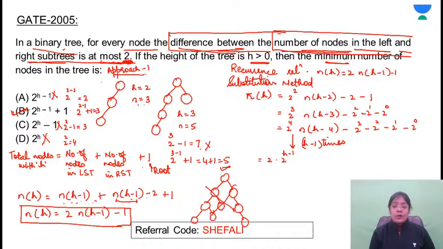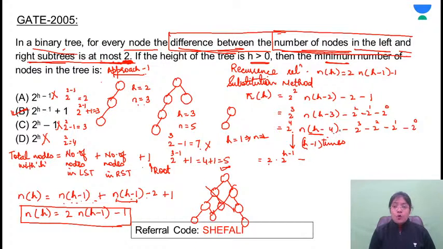You'll get here n of 1. With height 1, how many nodes will there be? With height 1, the number of nodes will be 2. So that's why I'm taking the value 2 for this term. And when you repeat this step for h minus 1 times, this comes out to be h minus 1. And here you will get a GP series.